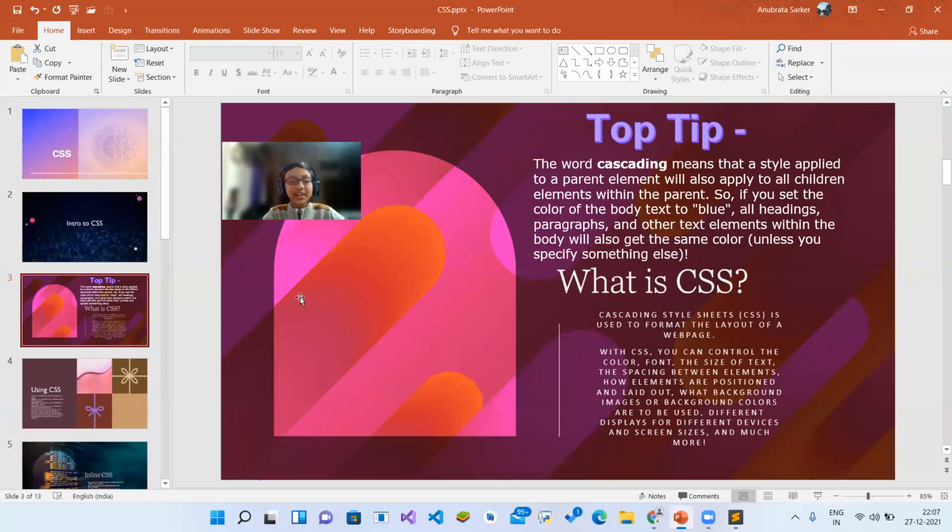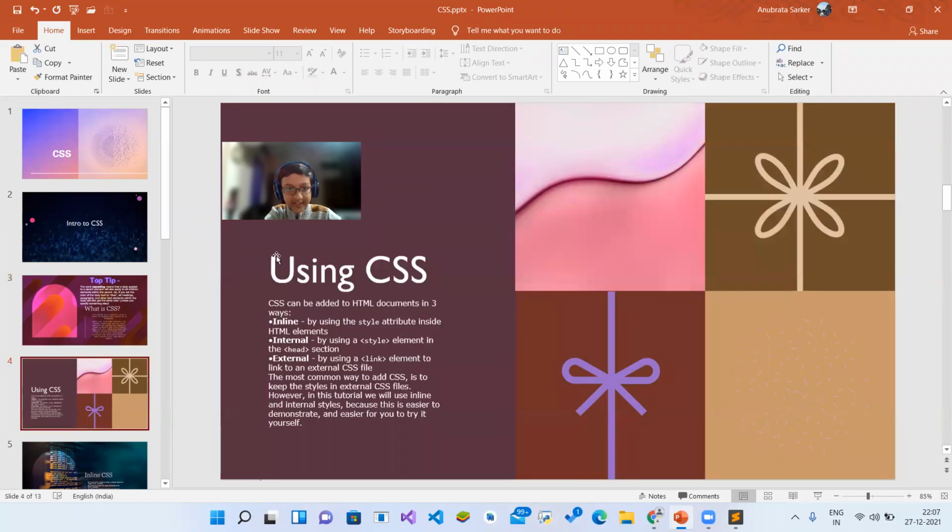So to make life colorful, to make this website colorful, there is the friend of HTML, CSS. This cascading style sheets is used to do different things like changing the font sizes, font colors, font families, the colors, the background images, and many more things. So let's start using CSS.